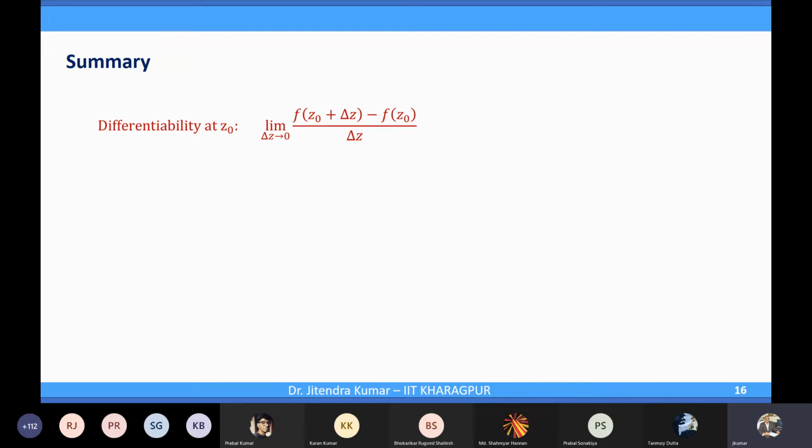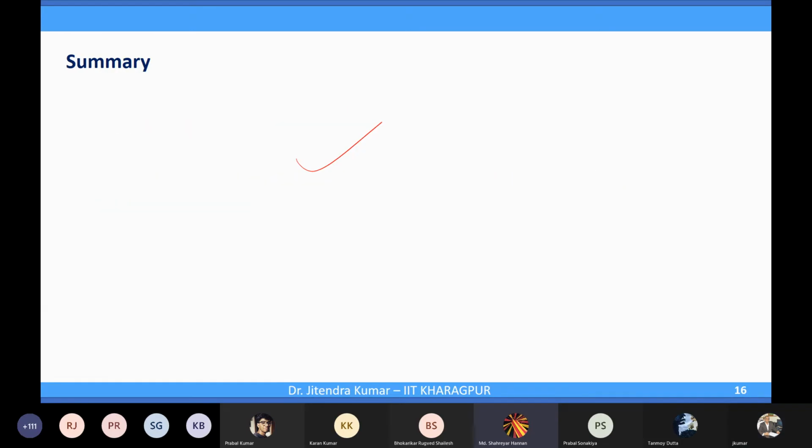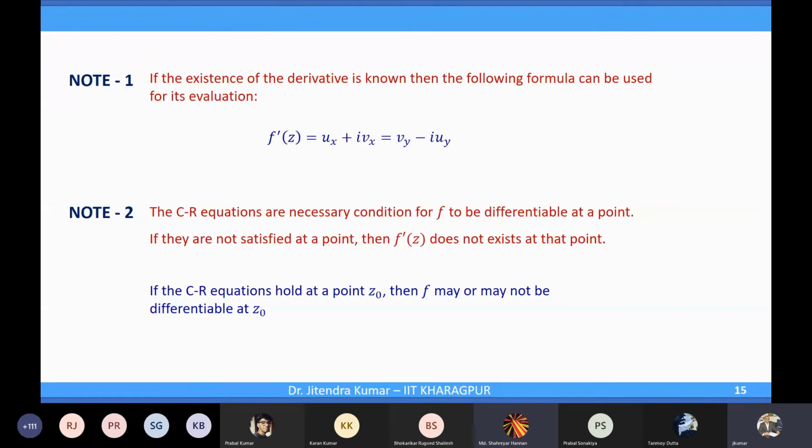So what we have learned, this is the differentiability. Sir, can you explain the previous one? If CR equations hold at a point z naught, then f may or may not be differentiable at z naught. Because the CR equations are not sufficient conditions.